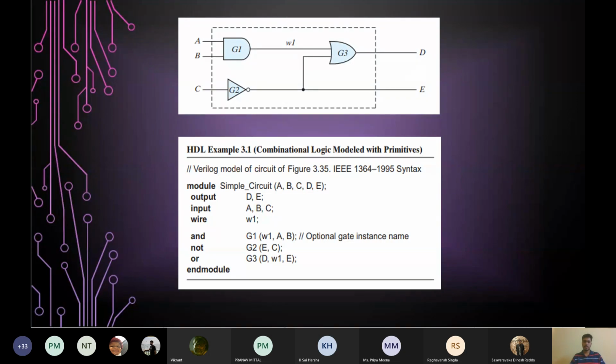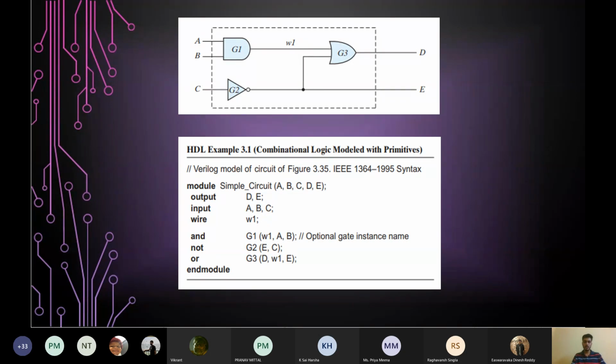Now there are three gates in this circuit. So we will be writing how to write them in the code. We have written AND, which is a keyword. This is basically the instantiation of a gate. The gate here is an AND gate, so we have used the keyword AND. We have given it a name, which is optional, but you can give it for your convenience. We have given it the name G1, and it is followed by a pair of parentheses in which you again specify the ports of this gate, the outputs and inputs.